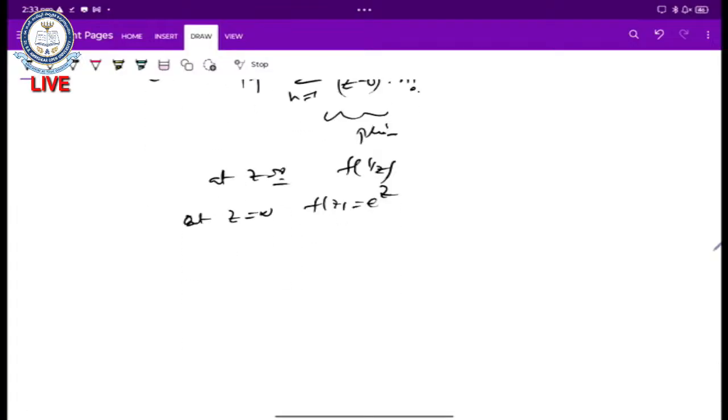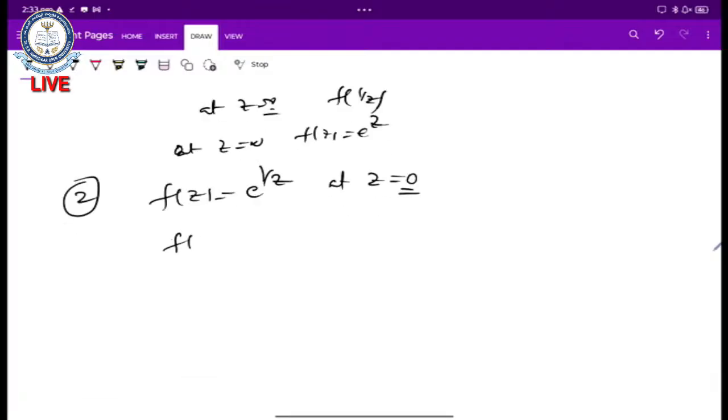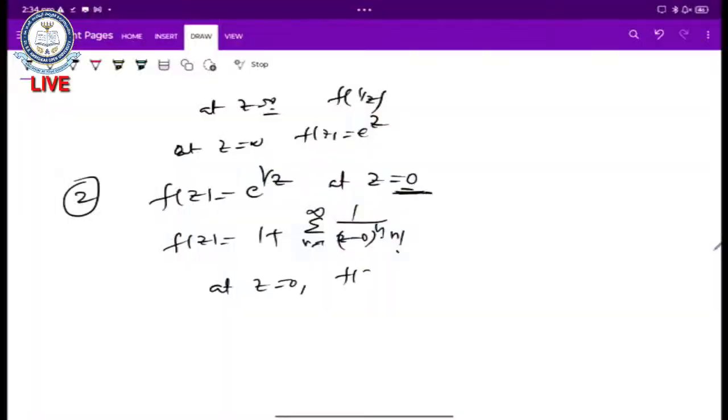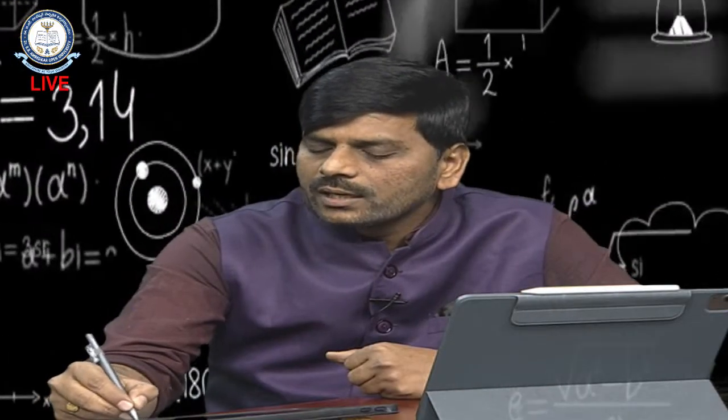With the same function, I would like to choose another function, f of z equals e power 1 by z at z equals 0. Again we express this function as f of z equals 1 plus summation n equals 1 to infinity of 1 by z minus 0 whole power of n into n factorial. At z equals 0, how many terms are there in the principal part? Infinite number of terms. So at z equals 0, our function f of z equals e power of 1 by z has an essential singularity.